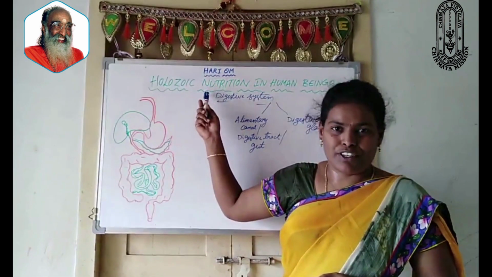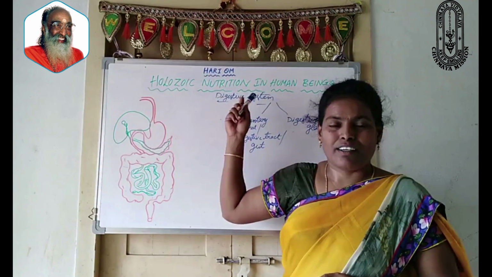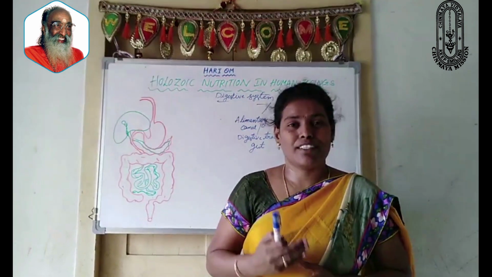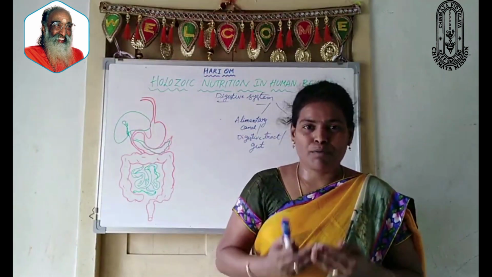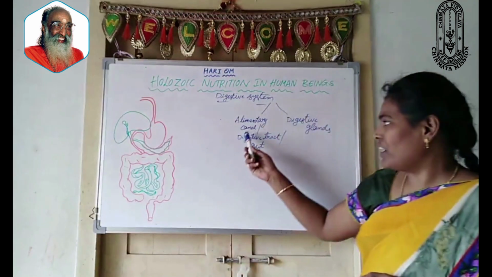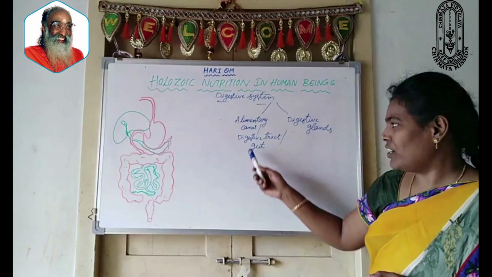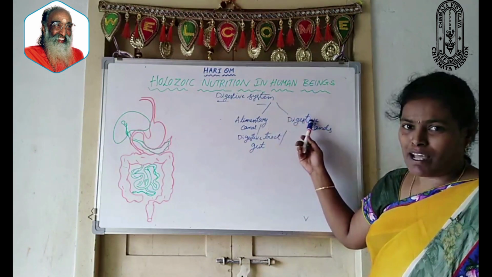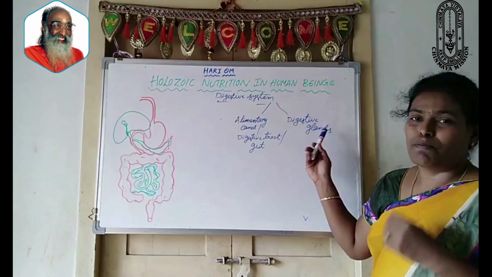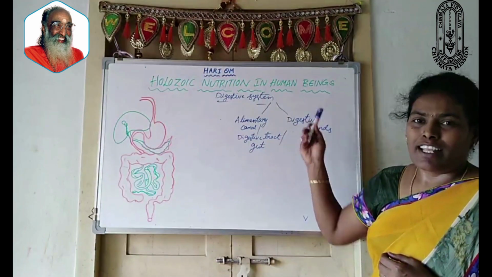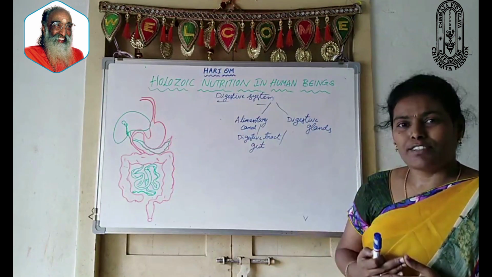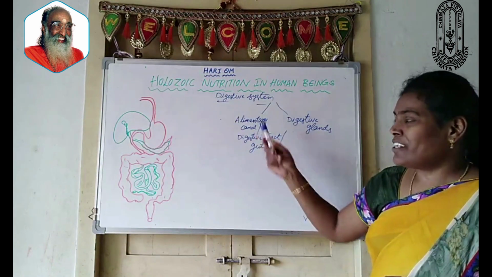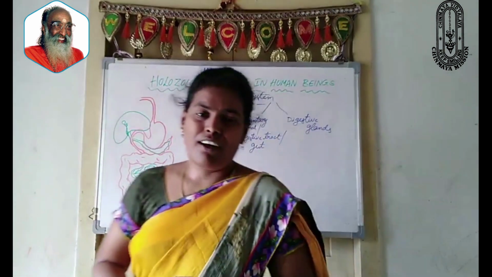Holozoic nutrition in human beings takes place through one specialized organ system, which is nothing but the digestive system. It is formed of 2 important parts. First one, alimentary canal, which is also called digestive tract or also called gut. And the second part, digestive glands, which play a vital role. The digestive system of human beings is formed of 2 important parts: alimentary canal and digestive glands. Alimentary canal is also called digestive tract or gut.